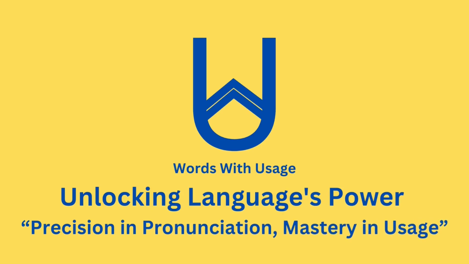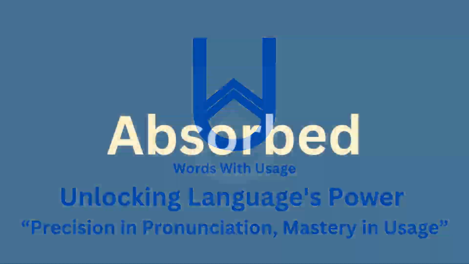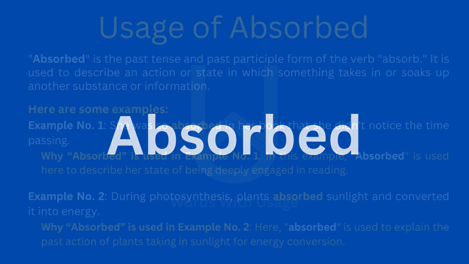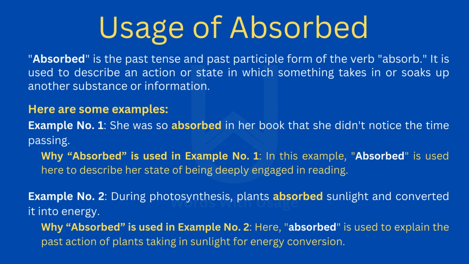In this video, the word is absorbed. Absorbed. Absorbed is the past tense and past participle form of the verb absorb. It is used to describe an action or state in which something takes in or soaks up another substance or information. Here are some examples.